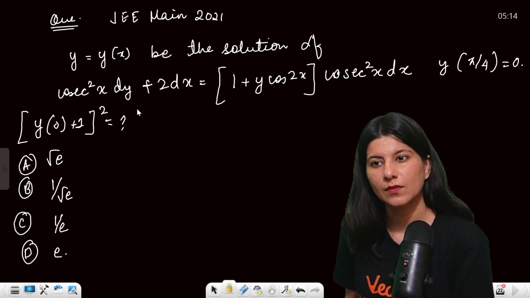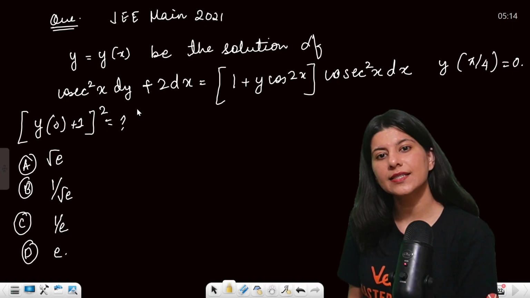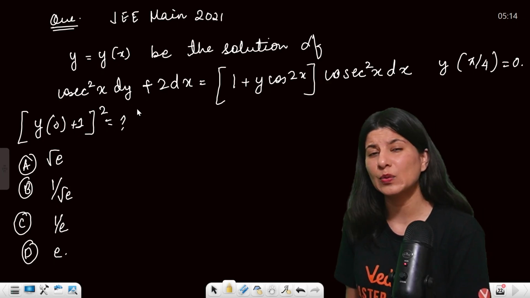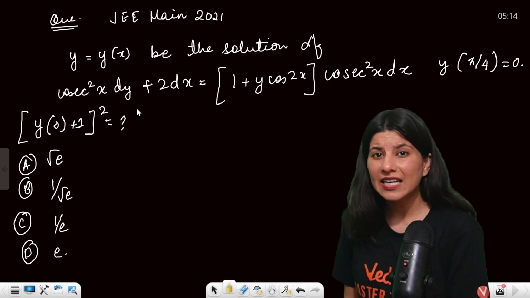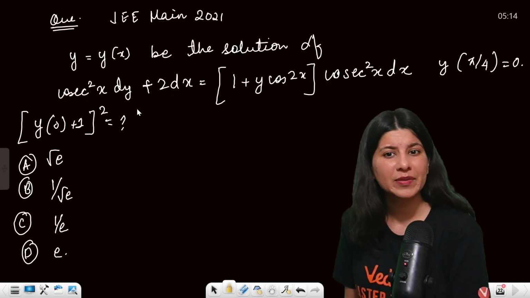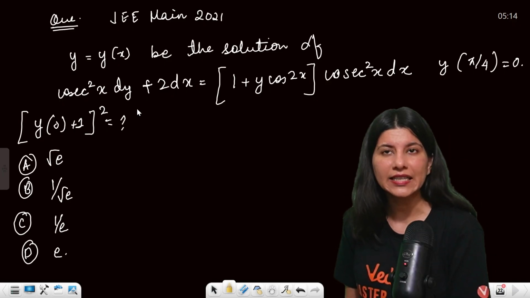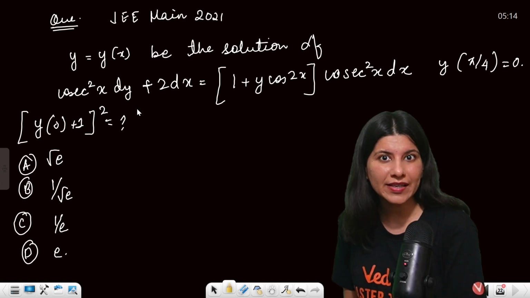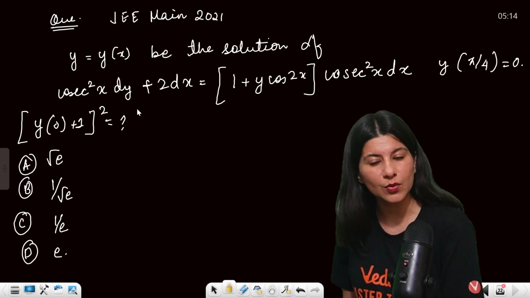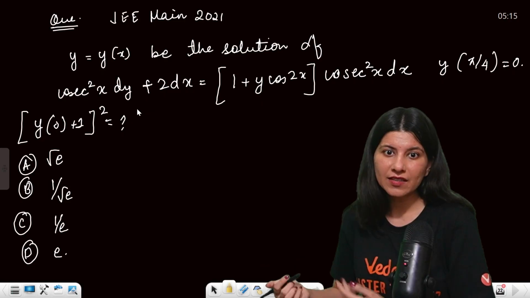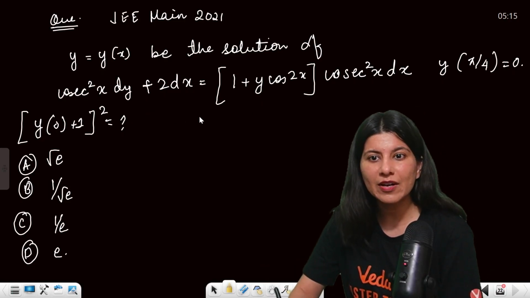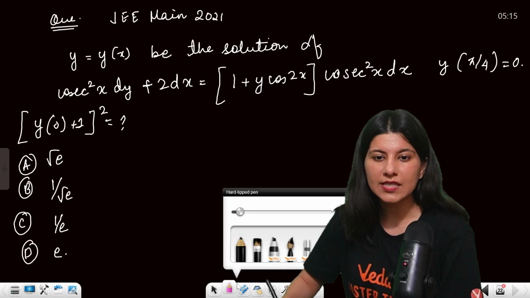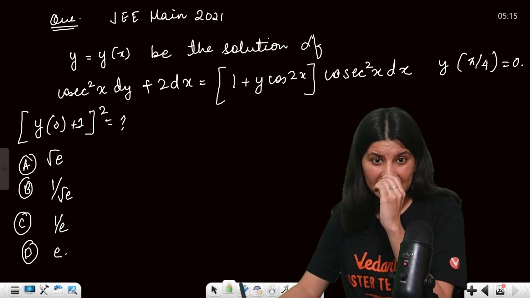Next, dy by dx is not a function of a straight line, nor of two lines, and it is not like the polar coordinate form. Then we have homogeneous, and it is not looking homogeneous either. It is quite intuitive and you can check it out. So the last option is the linear differential equation, and for that dy by dx should be calculated.